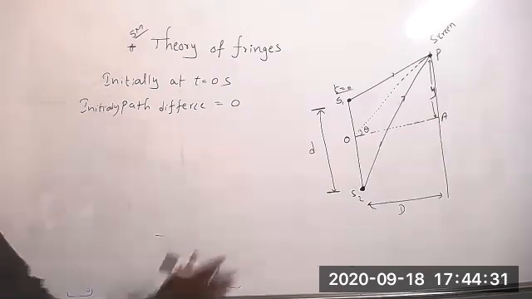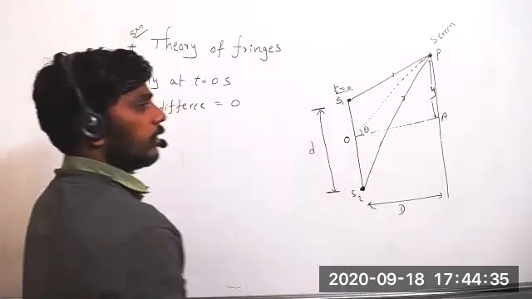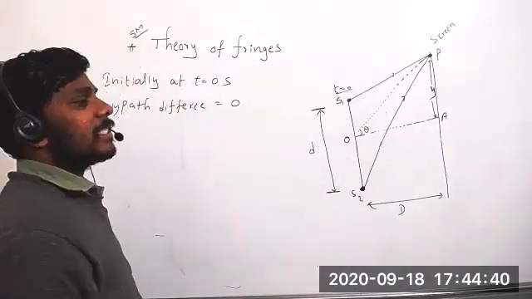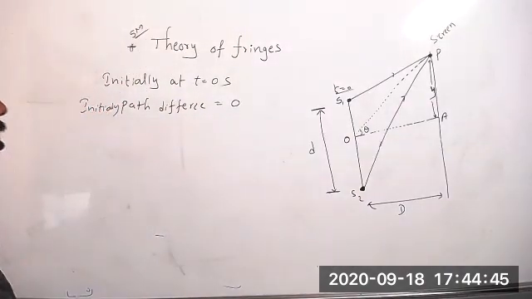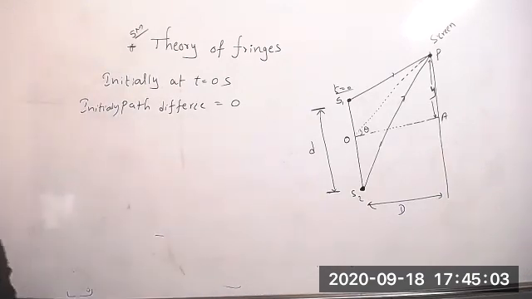Path difference is not there because sources didn't emit light. Light didn't come out from the sources. Okay. Initially, at rest. Understand clearly? Bhanu Prasad, did you understand? Yes, sir.